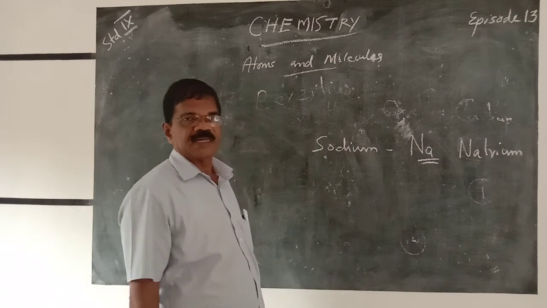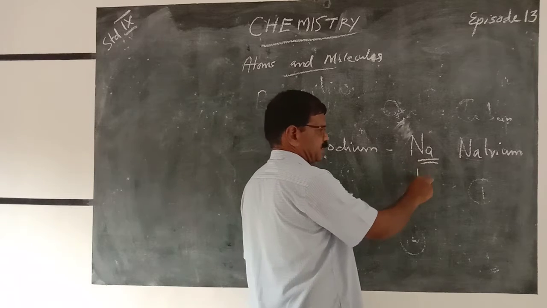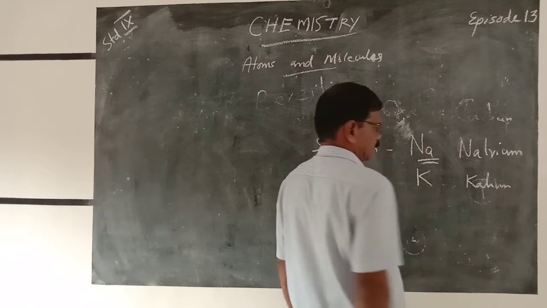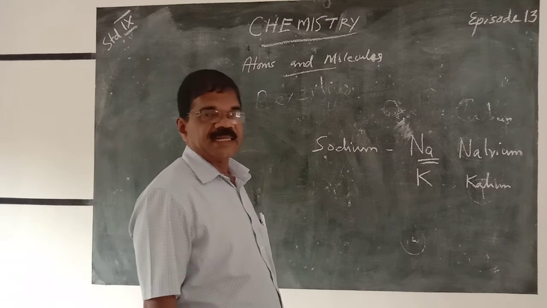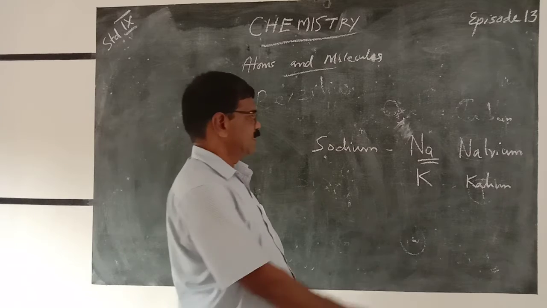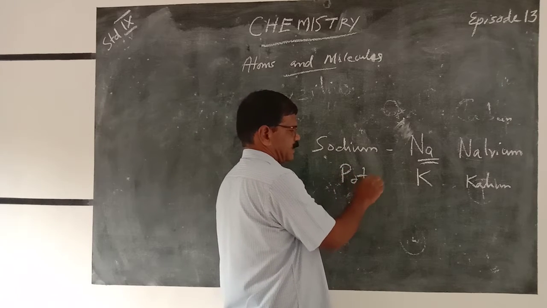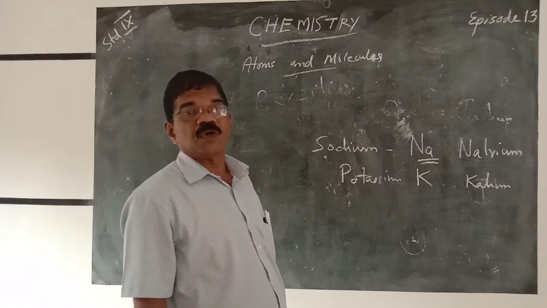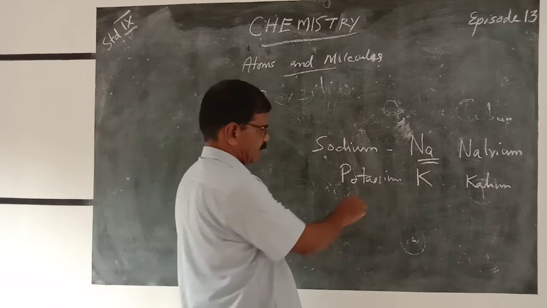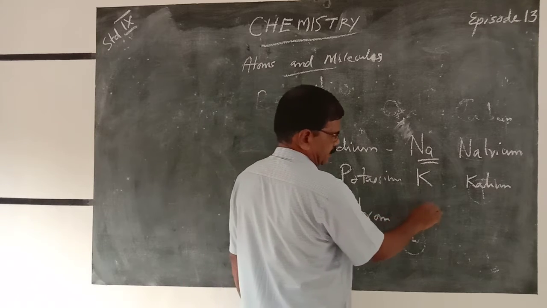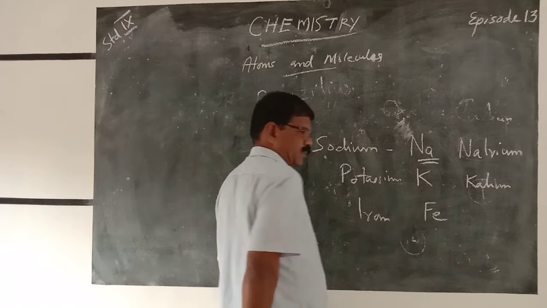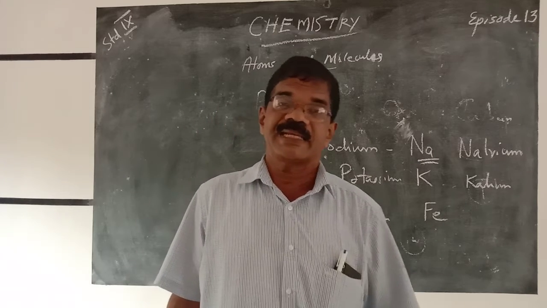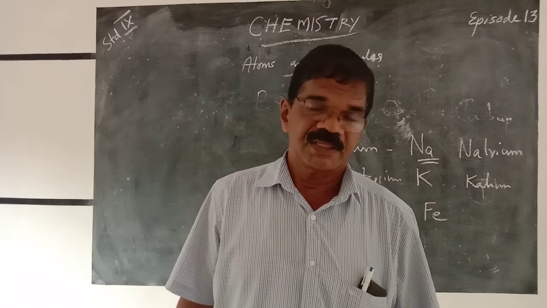Similarly, what is the symbol of potassium? The symbol of potassium again comes from the Latin name kalium. The Latin name of potassium is kalium, so its symbol is K. Similarly, what is the symbol of iron? The symbol of iron is Fe. Where does it come from? The Latin name of iron is ferrum. So its symbol is Fe.